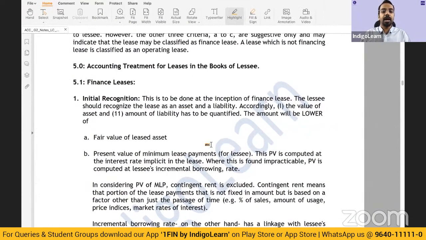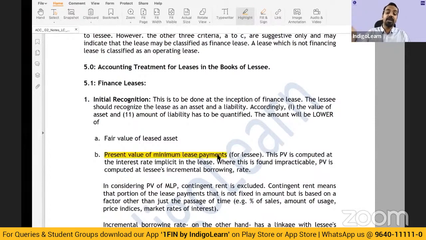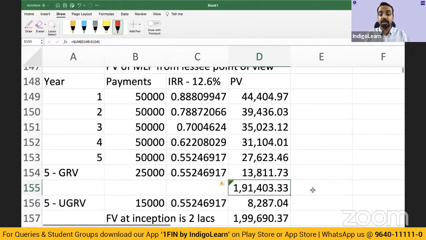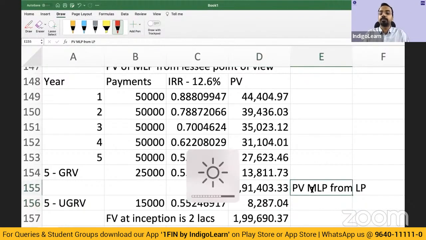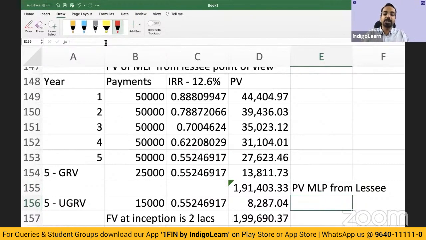Now, what does the lessee do? The lessee, at the inception of the lease, whatever is the fair value of the asset or whatever is the present value of lease payments from the lessee's point of view. As far as lessee's accounting is concerned, we are concerned with this present value of MLP from the lessee's point of view, which is 1,91,403. That will be recognized as a leased asset or finance leased asset and a corresponding lease liability.